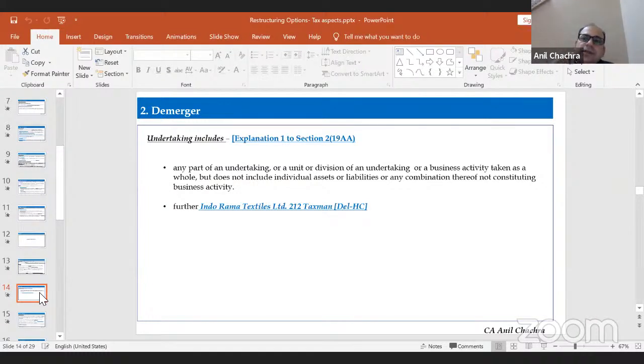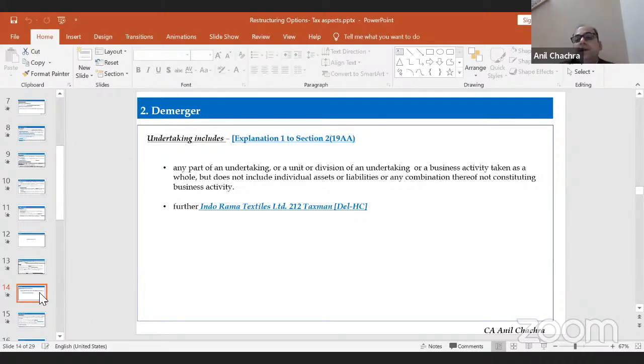That is what was defined by the Delhi High Court in a very famous judgment: the asset should be in the nature of business activity. Business activity means if this asset is a very important part of running the business, it will be counted as part of the undertaking. So I can say, okay, this is an investment, I don't want to take it to the resulting company, because without the investment I can run my business. It's a strategic investment, or a bank FD or other simple investment, that I can skip out as far as this demerger is concerned.